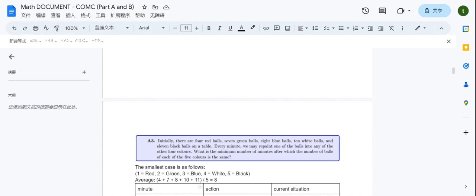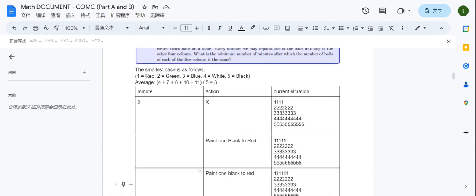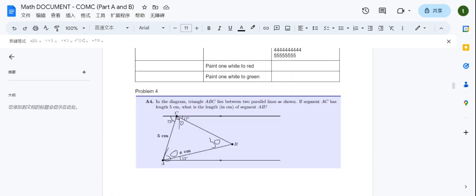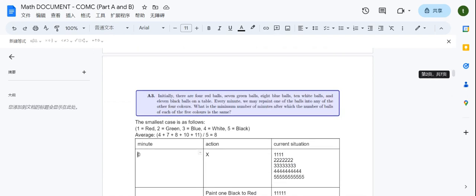So now let's see this question. Let's assume, in order for us to write it better, that we set 1 as red, 2 as green, 3 as blue, 4 as white, 5 as black. And every action we make will count as 1 minute.